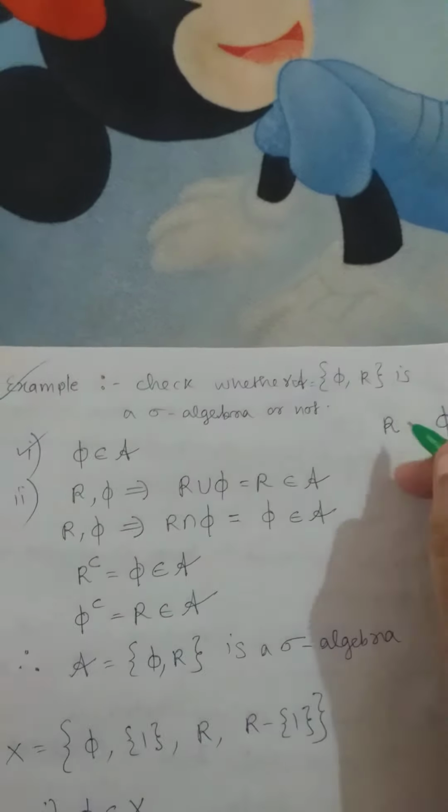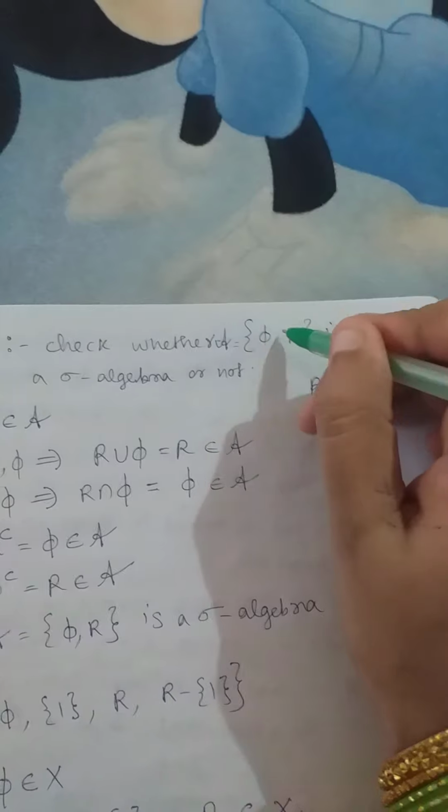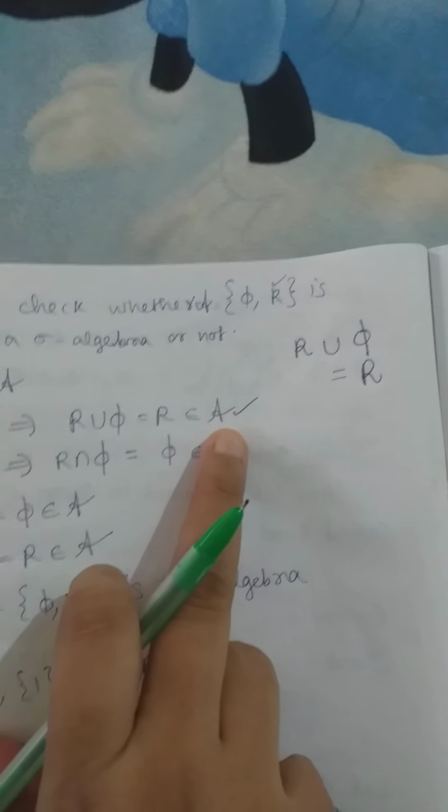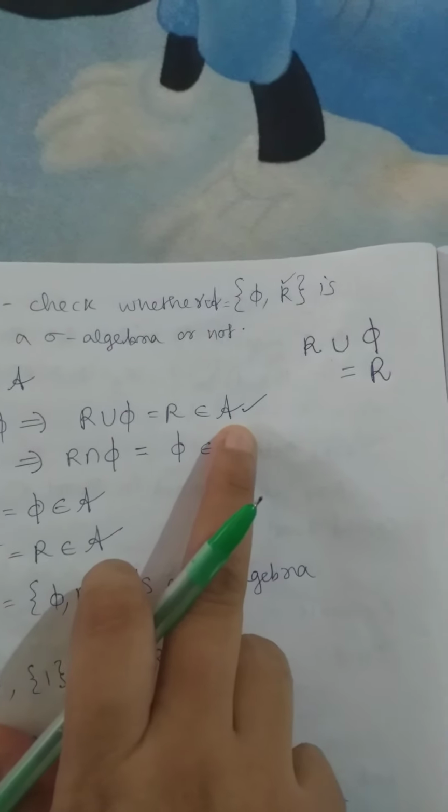It also belongs to the given set, which shows that the union of the elements is contained in A. Again, I am checking intersection also. You have to check, first you have to check whether the null set is a member of A.